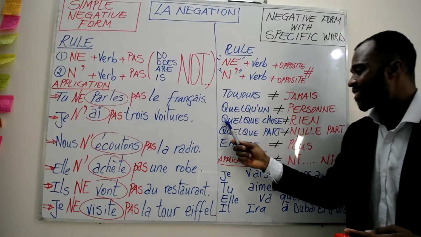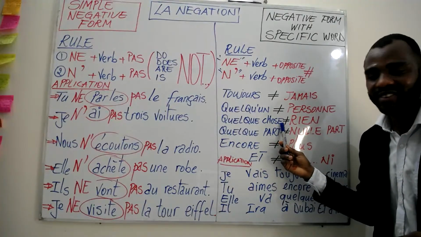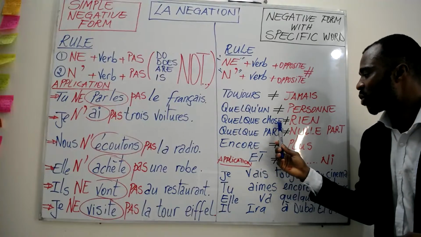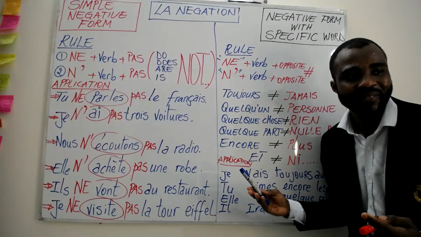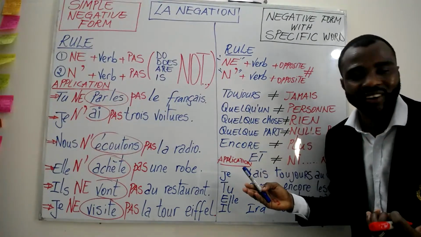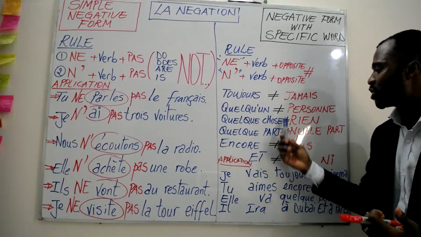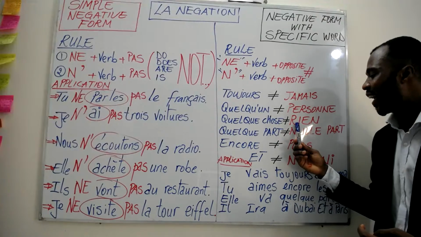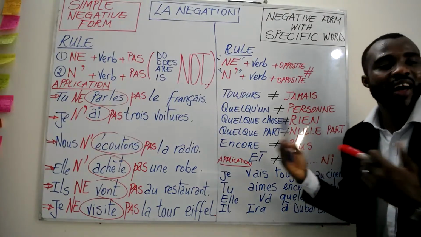Next, quelque chose. Quelque chose means something. If I see quelque chose in a sentence, I will have to change it into rien. Rien means nothing.